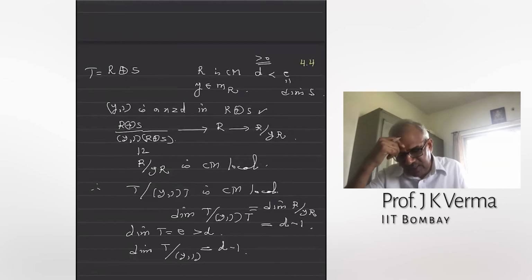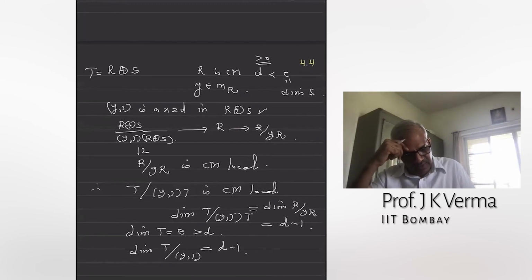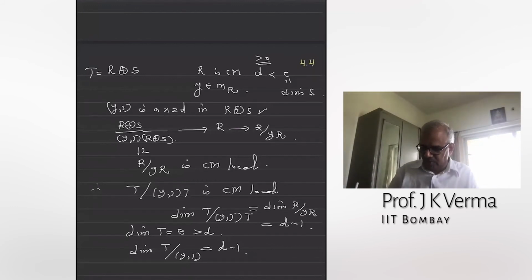This doesn't happen when the ring is a local ring. In a local ring, when you go mod a principal ideal generated by a non-zero divisor, the depth and dimension both go down exactly by 1. That's what goes wrong here. So this ring T is not Cohen-Macaulay, but when I went mod this non-zero divisor, I got R mod YR, and R mod YR is a Cohen-Macaulay ring. So you can't lift the Cohen-Macaulay property after going mod a non-zero divisor if the ring is not local. If the ring is local, then yes, the converse is also true.